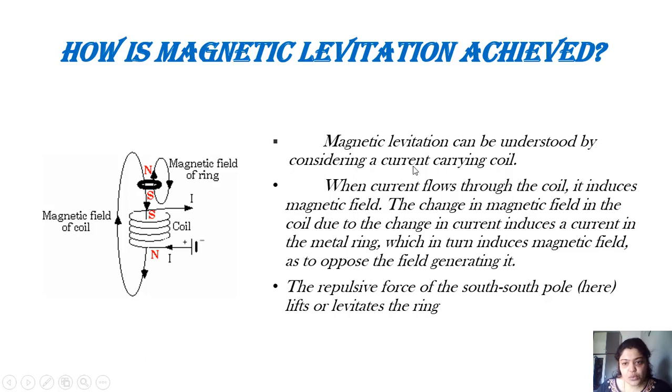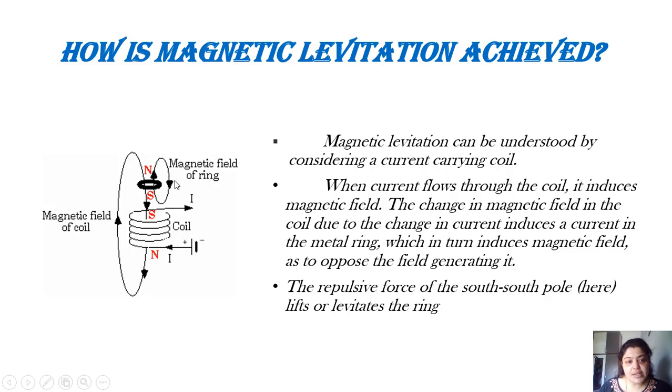Let me first explain this diagram wherein we have a coil. Can you just see a coil? This coil has an input current. Suppose I say the current is input through this end, the current is flowing through the coil, and this is the output end. If current is flowing through that coil, the coil is going to get magnetized. The current inputs from here and the output is from this end. So this input end will have north pole and the opposite side south pole. So this is, say, one coil.